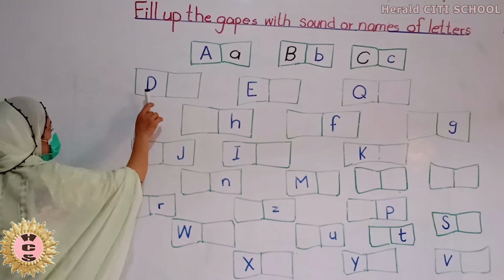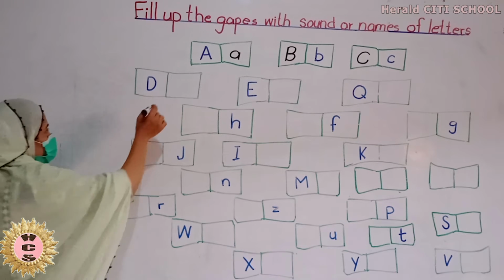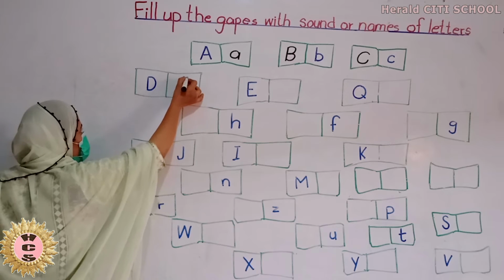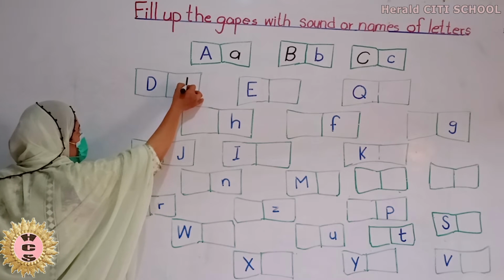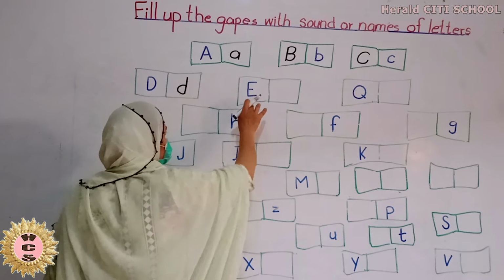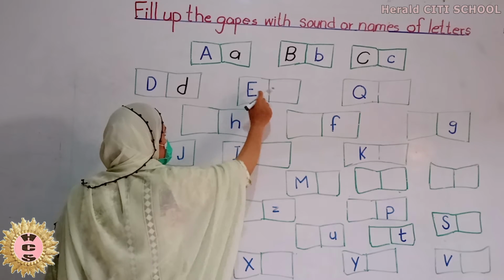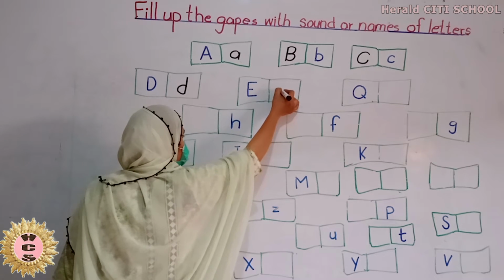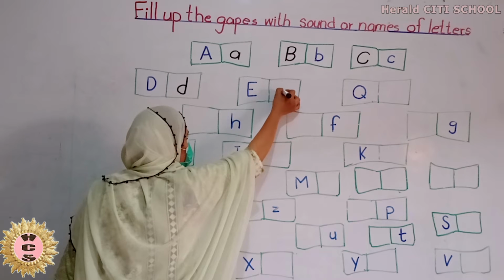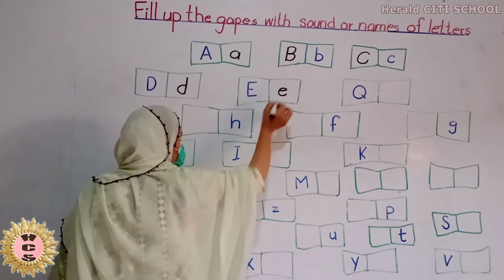Children, which letter is this? D. Yes. And the sound of D is D. This is E. Which letter is this? E. And the sound of E is A.